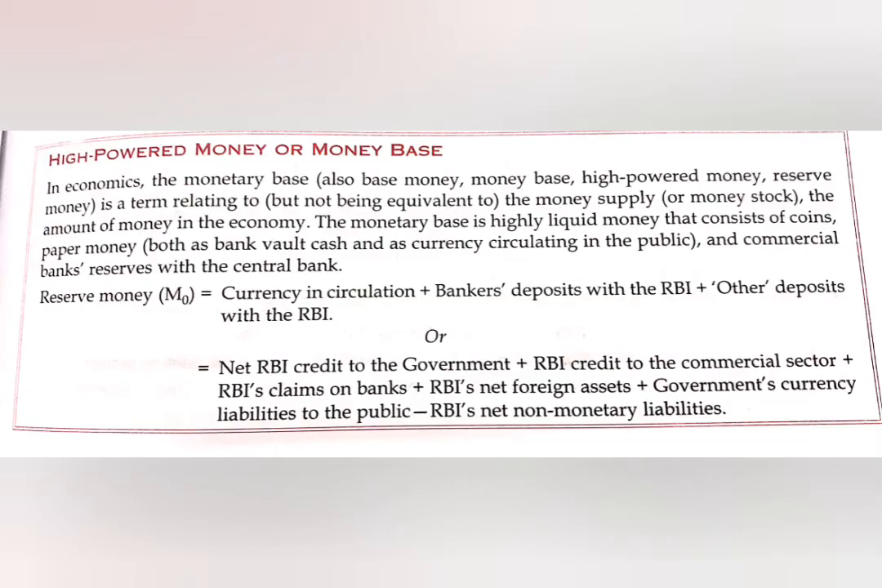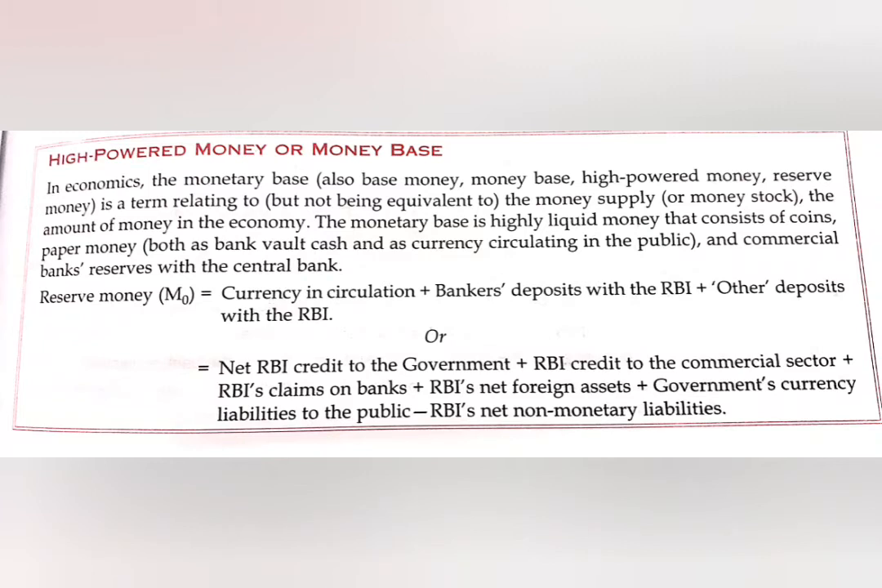So according to RBI, there is one more kind of money, which is high powered money. We will be discussing it in detail. In economics, high powered money or the money base, you can say M naught or M0, is also known as money base, high powered money, reserve money. All these terms are synonyms, names of the same term, and it relates to the money supply. It is the amount of money in the economy which, according to RBI, is the monetary base. It is highly liquid money.